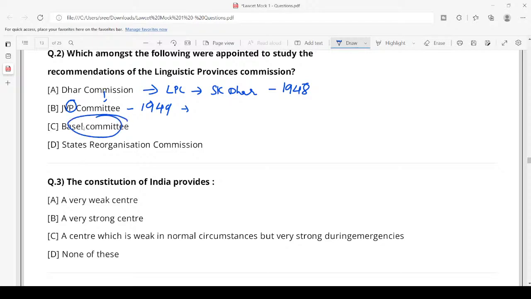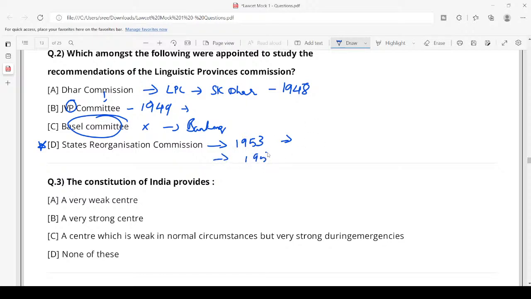The Basel Committee has nothing to do with this one because the Basel Committee is related to banking reforms. It is not related to the Indian Constitution or polity. Whereas the States Reorganization Commission is a very important commission. It was formed in the year 1953 and headed by Justice Fazal Ali, so it is also known as the Fazal Ali Commission.